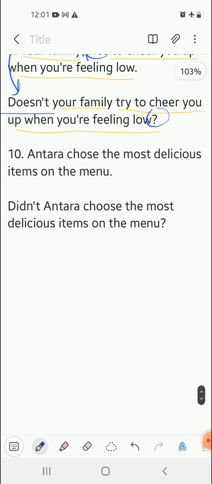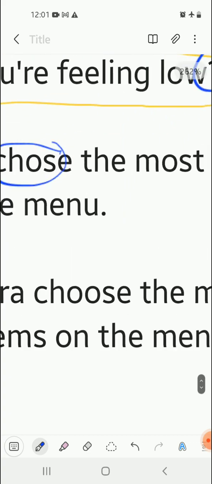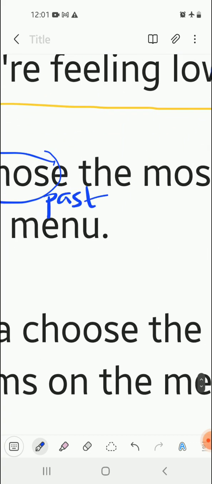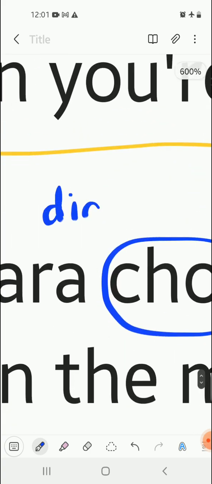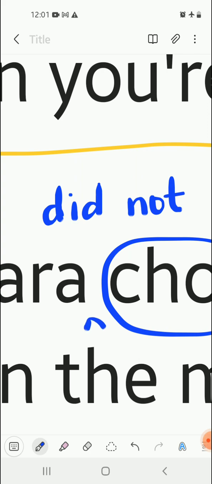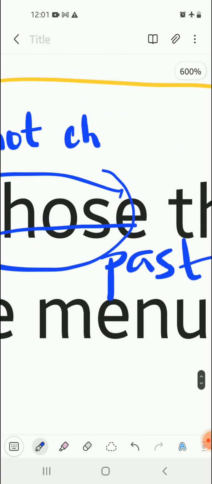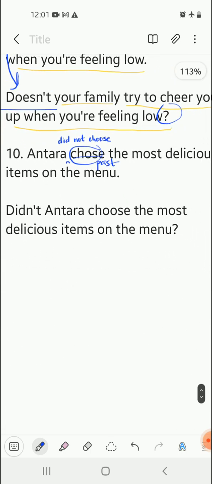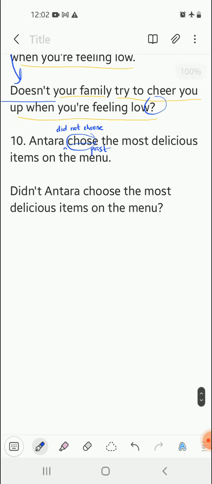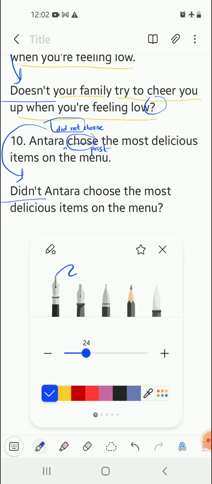Next, moving on. Number 10. Antara chose the most delicious item on the menu. Again, here there is no be form of verb. The verb given is chose, which is written in past tense. Chose is a past tense of choose. So we are going to start the sentence with did. So first convert it into negative sentence. So we are going to write did not, and chose will be written as choose, the present form of chose. So Antara did not choose the most delicious item on the menu. Now, did not will be written as didn't, begin the sentence with didn't, and the rest part of the sentence remains the same.